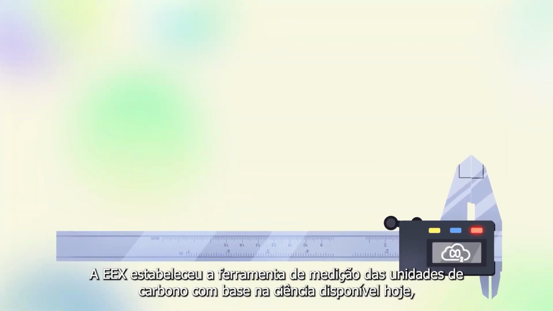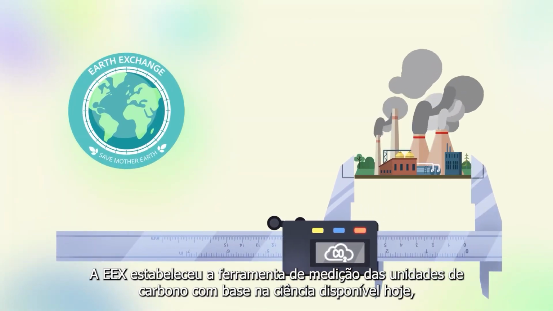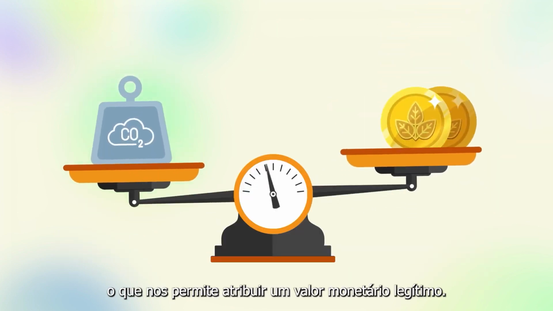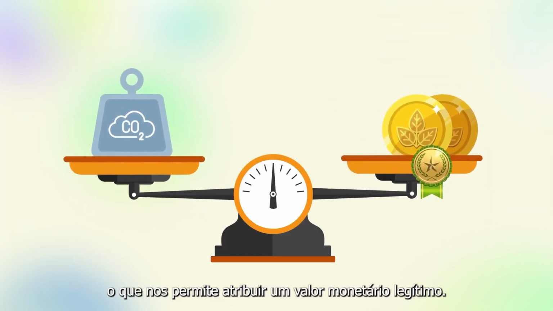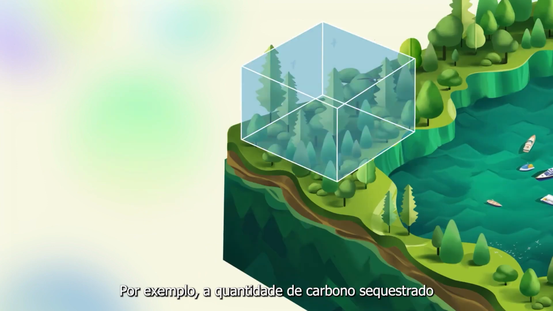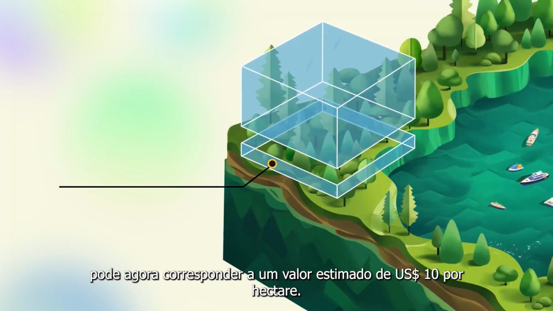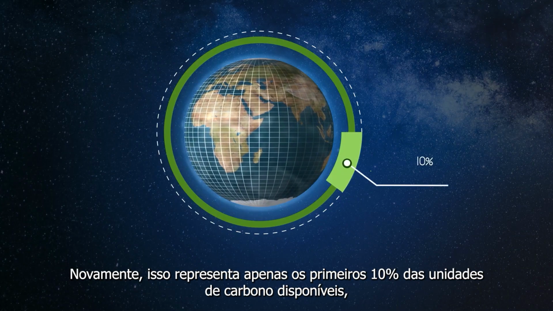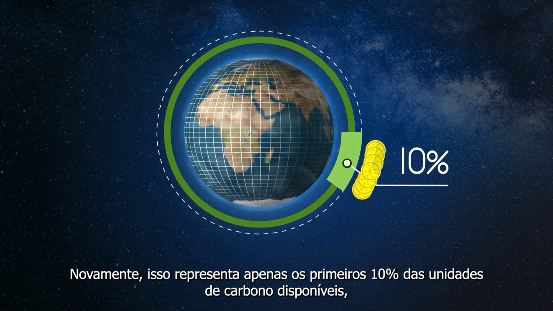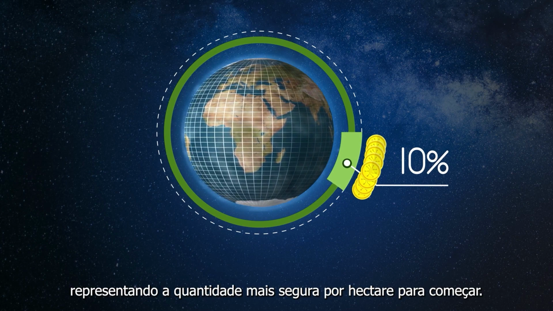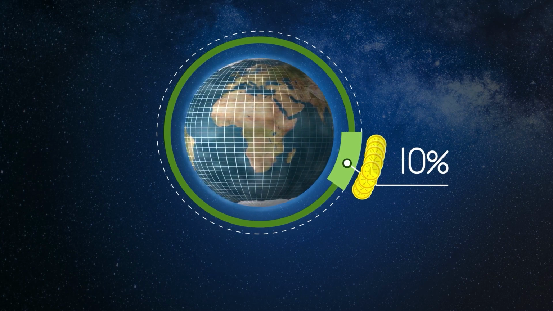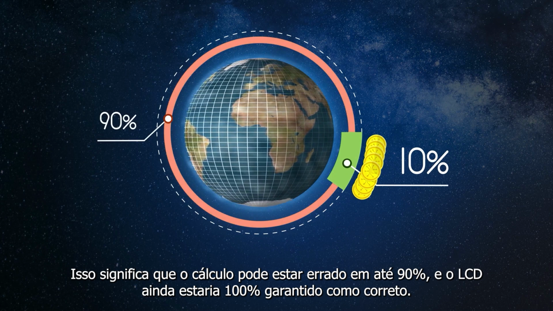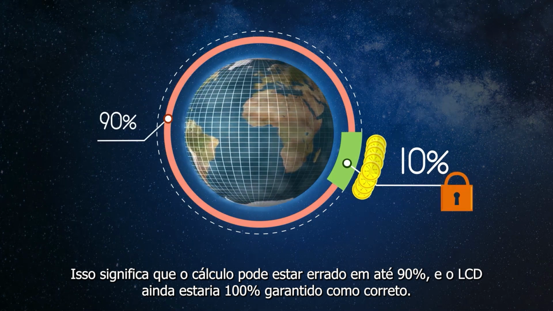Because EEX has established the measuring tool of carbon units from today's available science, we can now assign a legitimate monetary value. For instance, the amount of sequestered carbon can now correspond to an estimated value of $10 per hectare. Again, this is only the first 10% of available carbon units, representing the safest amount per hectare to start with. This would mean the calculations could be off by 90%, and the LCD would still be 100% guaranteed correct.